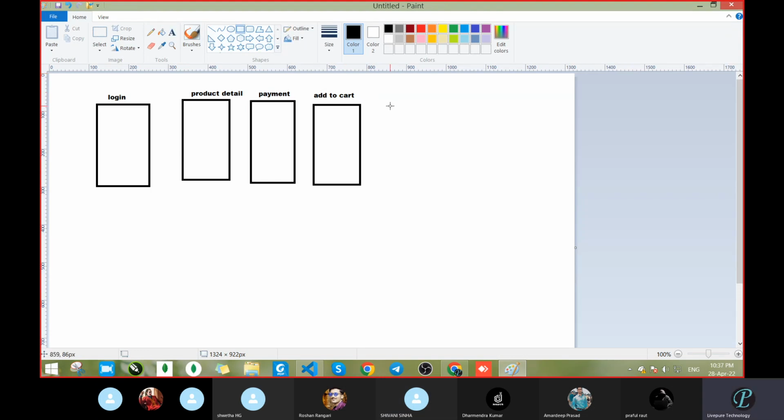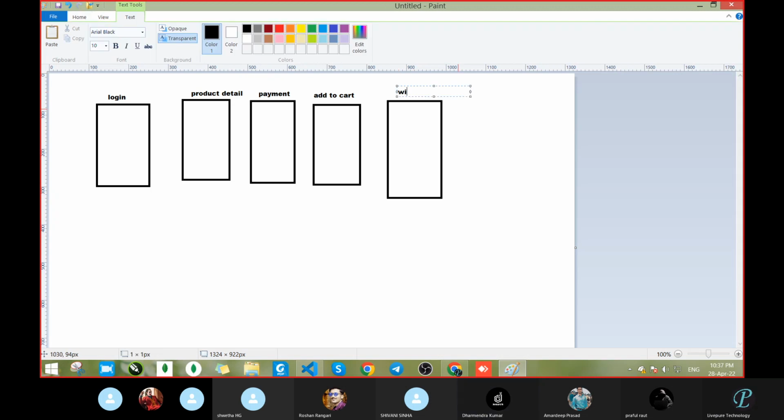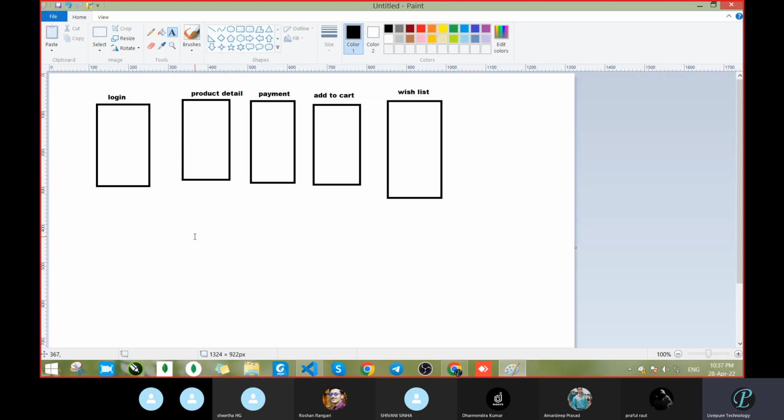Correct. Address details, address, email. No, I'm asking regarding the complete page itself. Wish list. Okay, let it be that also. This much is available, let it be. So see, in the previous one, setting page also. Okay, let it be. Many pages are there, but we have taken a few.